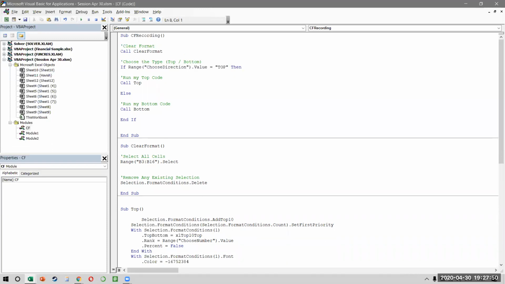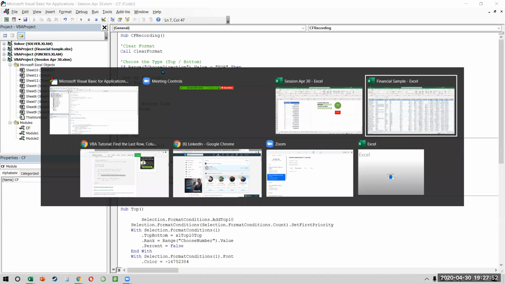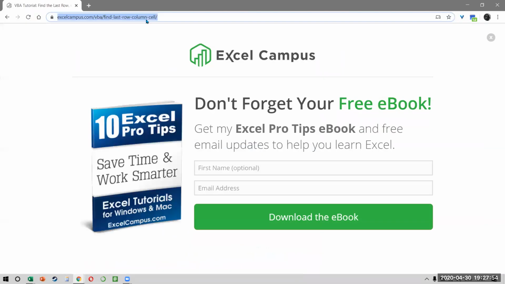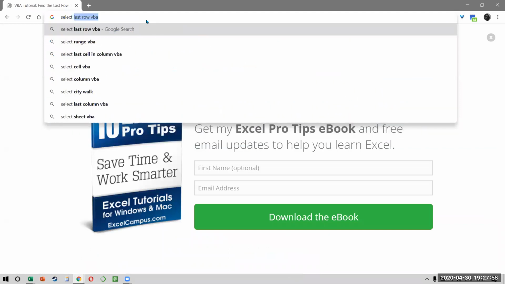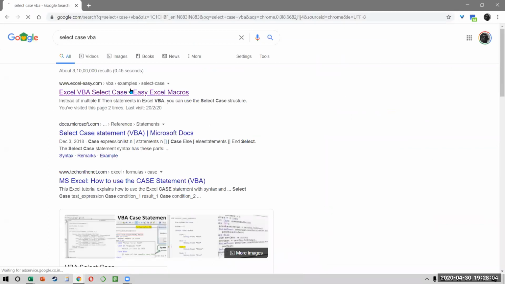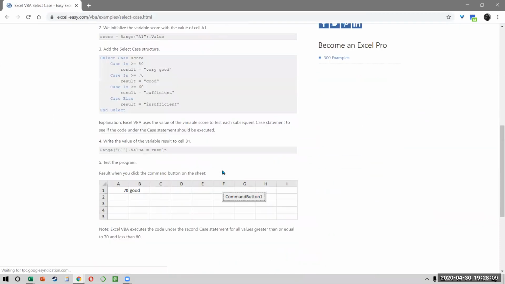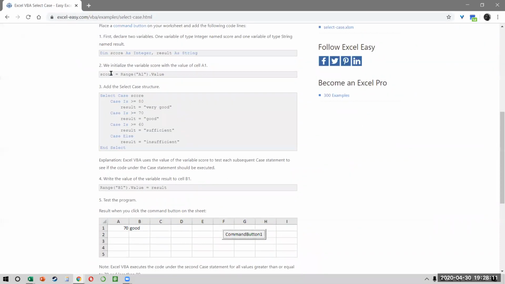You also have a select case. I will not cover it because I think an if is something we're more comfortable with. But if you are comfortable, you can just search for select case VBA. It's the exact same thing. How select case works is, I'll just give you a simple example. And I'm sure when you look at it, you will understand.